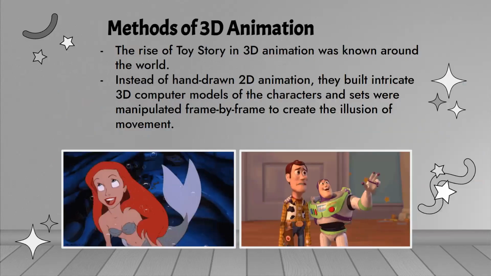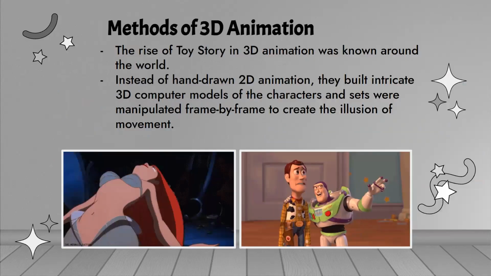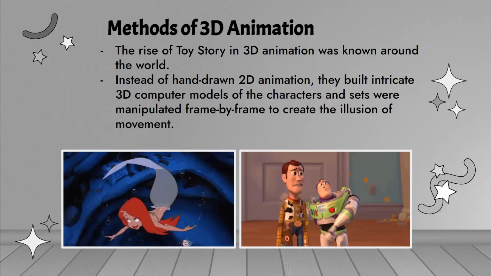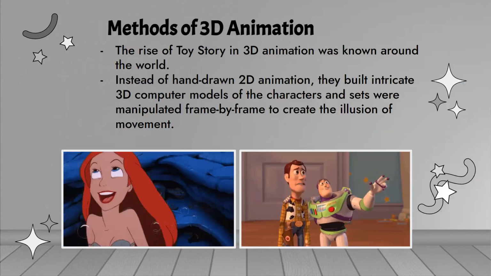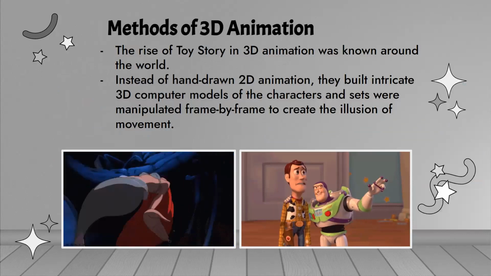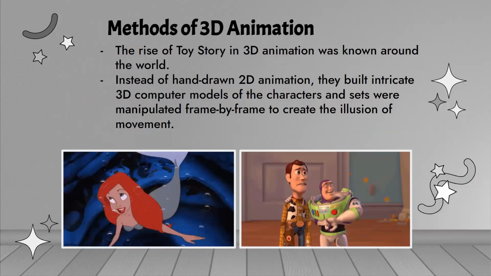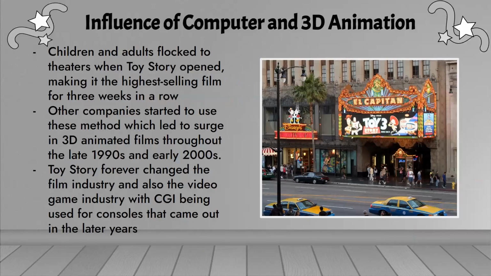Methods of 3D animation. The rise of Toy Story in 3D animation was known around the world. Instead of hand-drawn 2D animation, they built intricate 3D computer models of the characters, and sets were manipulated frame by frame to create the illusion of movement. The influence of computer and 3D animation.